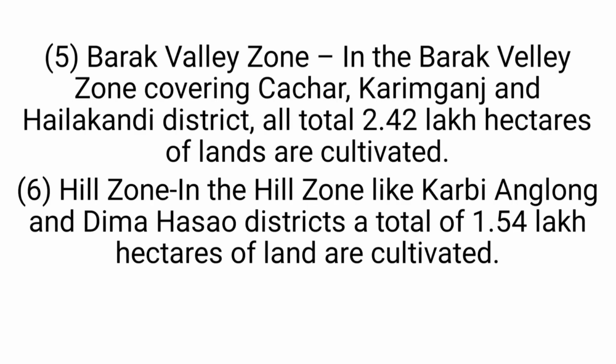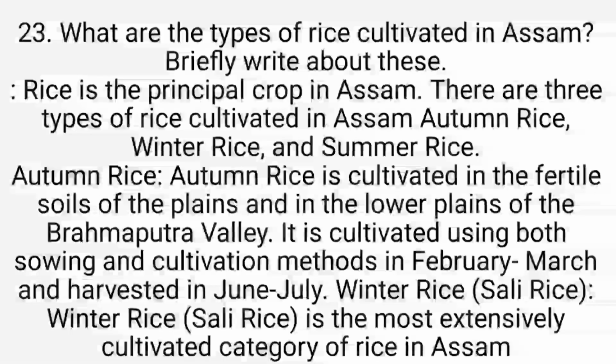Barak Valley Zone. In the Barak Valley Zone, covering Cachar, Karimganj and Hailakandi district, a total of 2.42 lakh hectares of land are cultivated. 6. Hill Zone. In the Hill Zone like Karbi Anglong and Dima Hasao district, a total of 1.54 lakh hectares of land are cultivated.